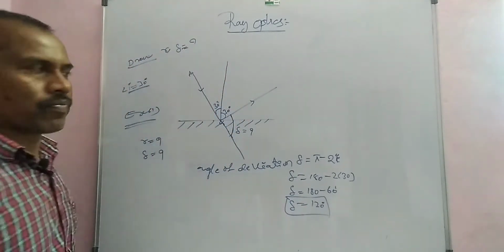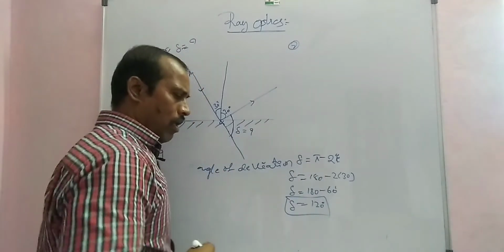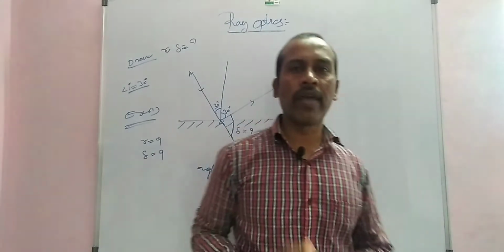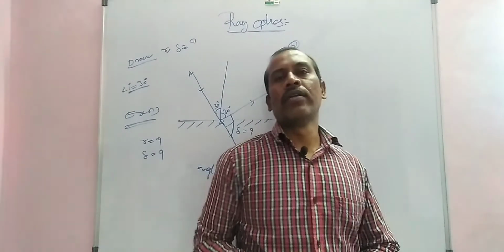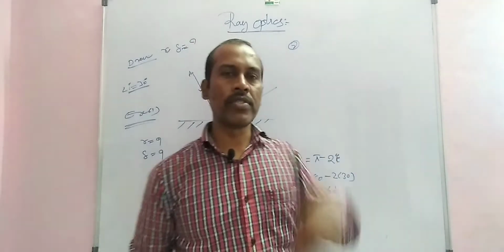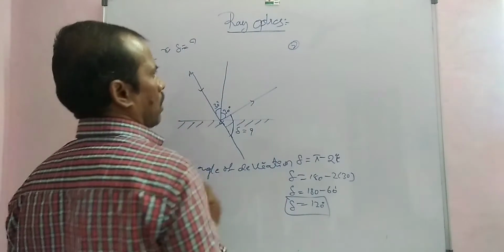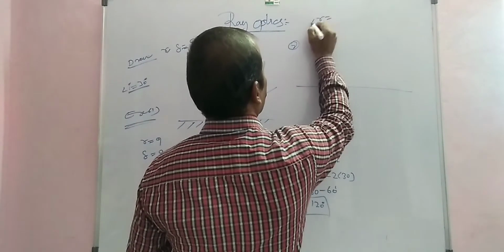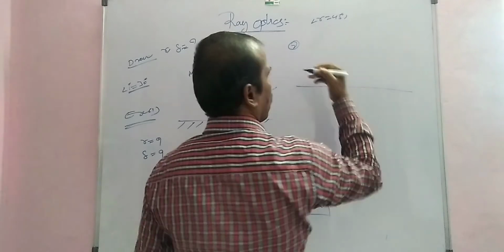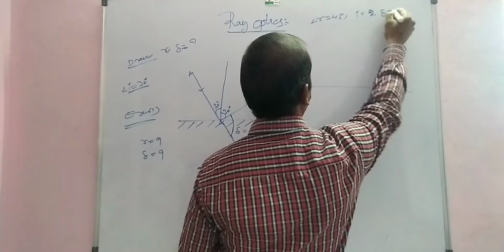This is case one. Next case: the angle of reflection is, for example, 45 degrees with the normal. Find out the angle of incident and angle of deviation. How do we solve this type of problem? Here the angle of reflection is equal to 45 degrees.